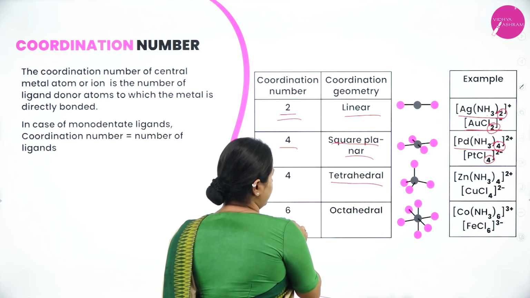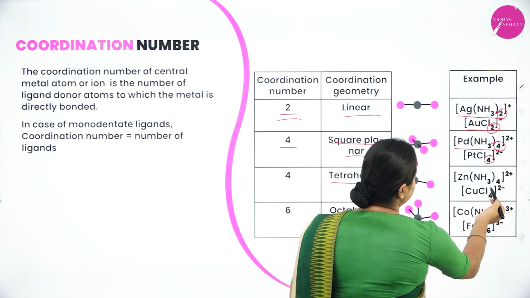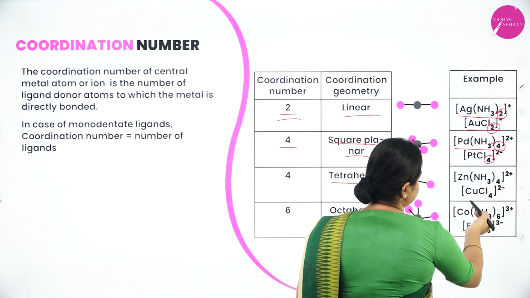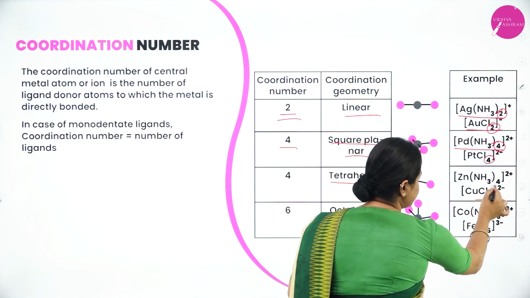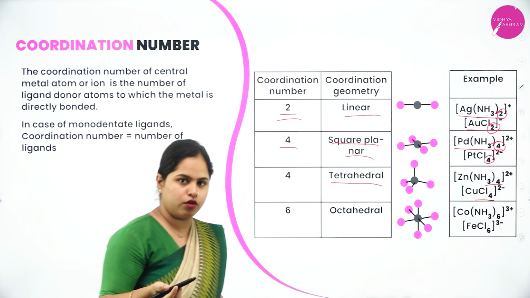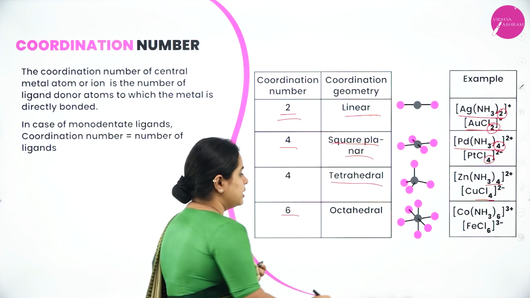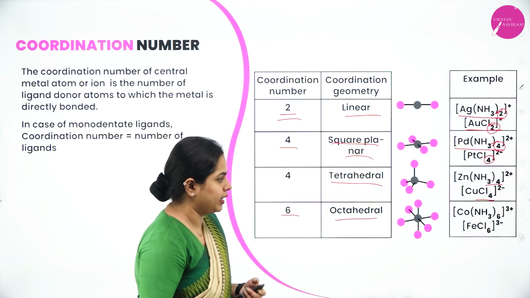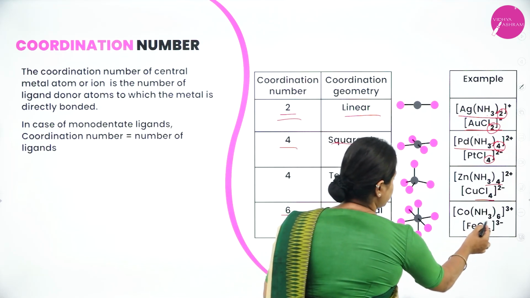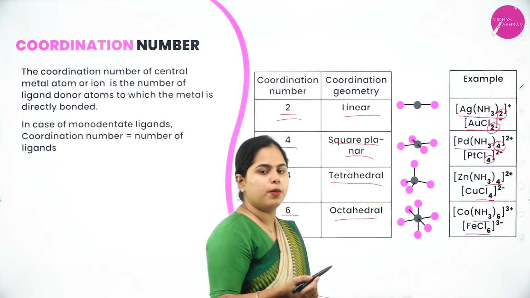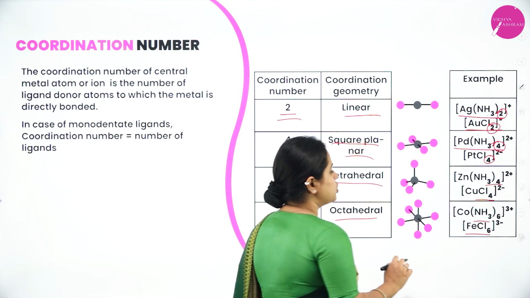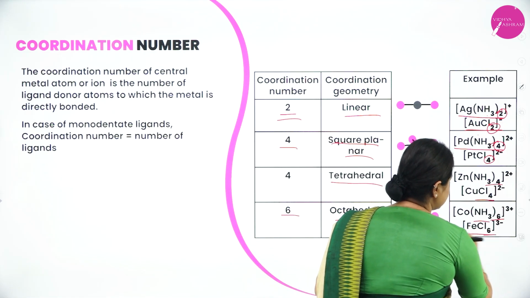Now moving on to this one. Here also Zn(NH3)4 2 plus and CuCl4. In both these cases the coordination number and the number of ligands are equal. Now moving on to the last one, if the coordination number is 6, the geometry is octahedral. In this case also NH3 as well as Cl minus, both of them are unidentate ligands. So it will be 6 and 6 here.